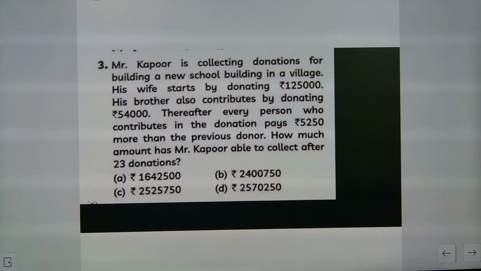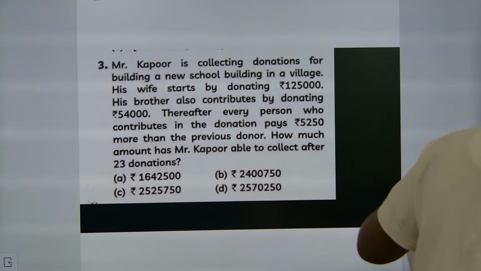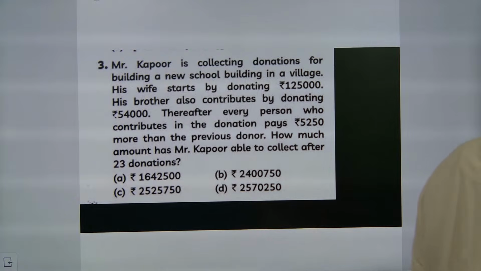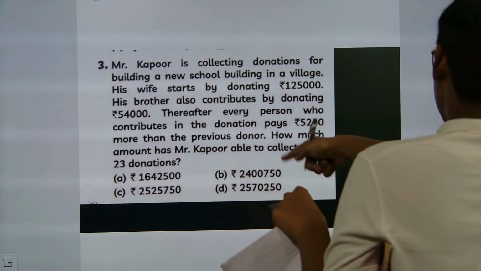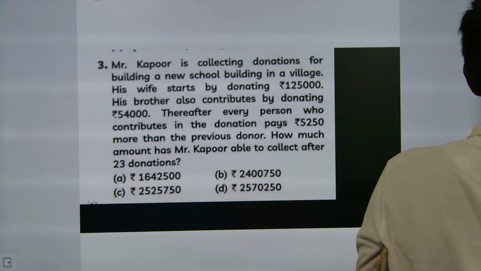Ma'am, I got the AP like this. I took the difference as 5250. 23 donations are there. Or 22. No, go for it. Answer is not coming. Multiply and check. Ma'am, everything is ending with 0. Then how will it become? So your answer is wrong.